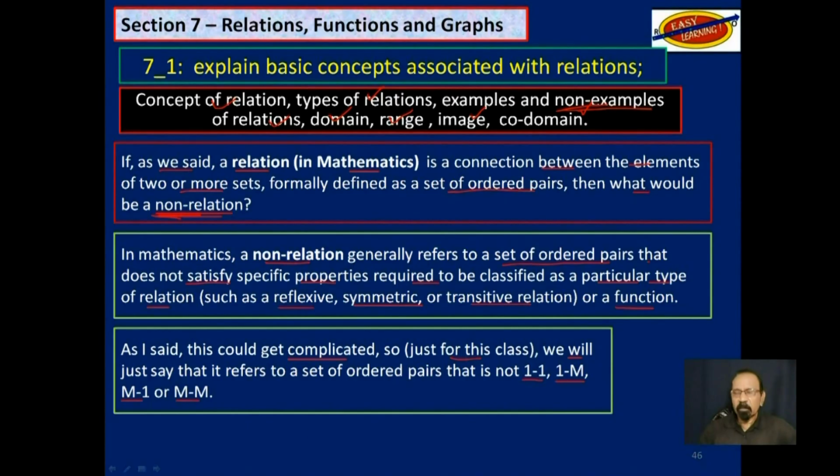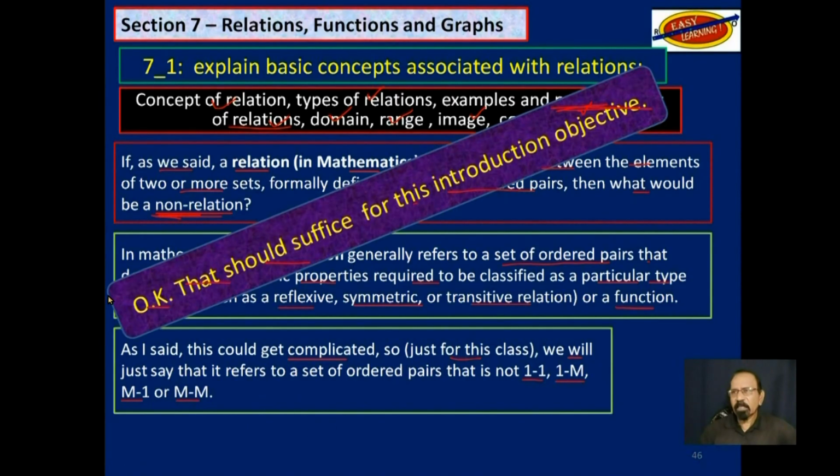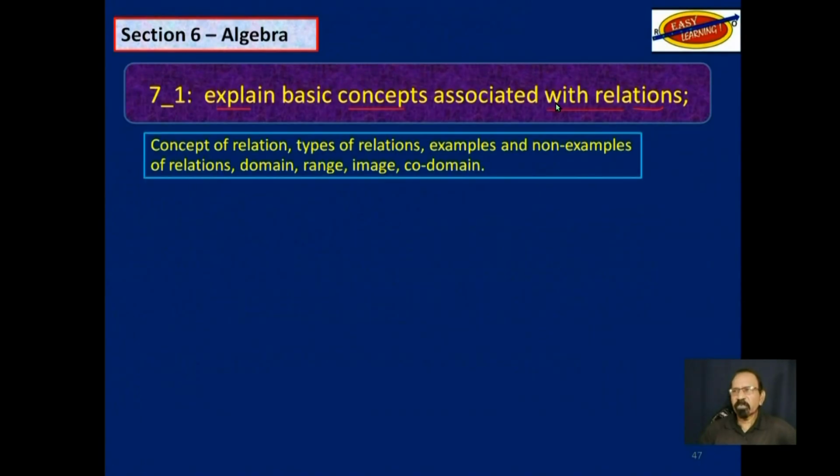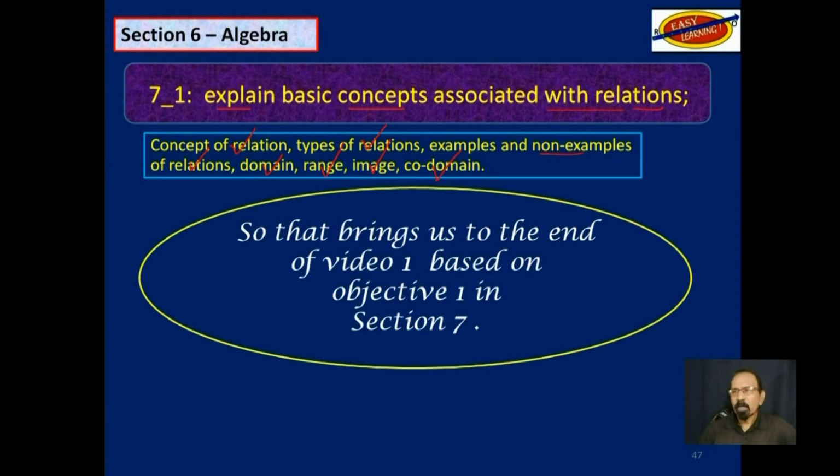And as we go along, we will learn more about this. And that should suffice for this introductory objective, where it says explain basic concepts associated with relations. We talked about concept of relation, types of relations, examples of relations, and we had some little problem with non-examples, domain, range, image, and codomain. And that brings us to the end of video 1 based on objective 1 in section 7.